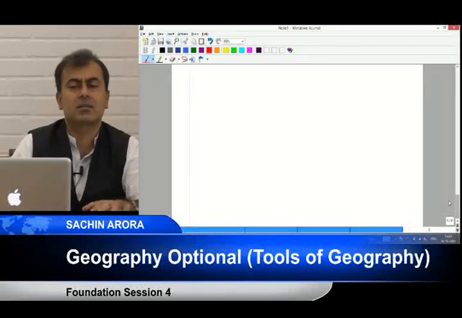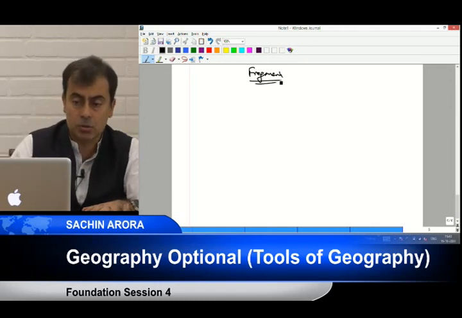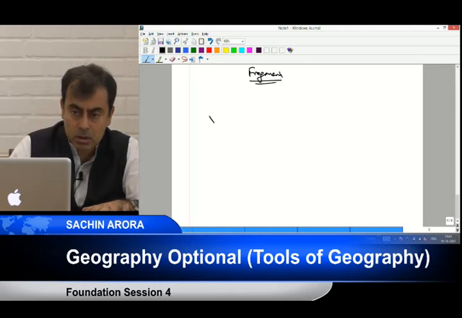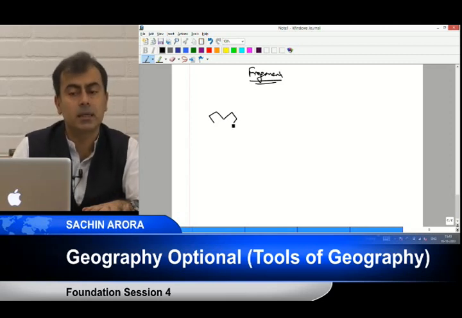So let's practice. Let's look at the fragments of India map, and then we will go on from there. So first let's make Kashmir. We always start with 2 boxes, 2 rectangles. Get that? Now both the rectangles are not the same in size. Both the rectangles are not the same in size.